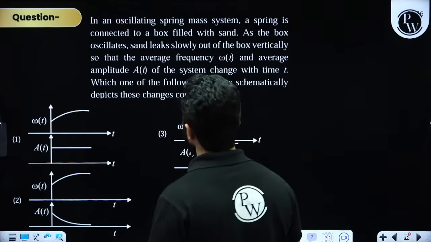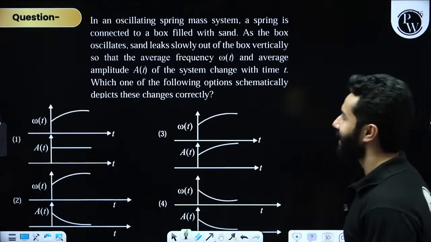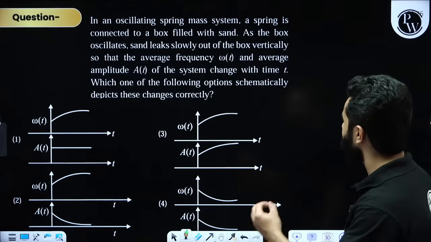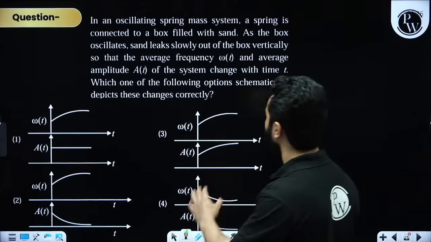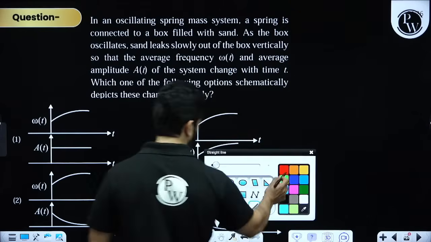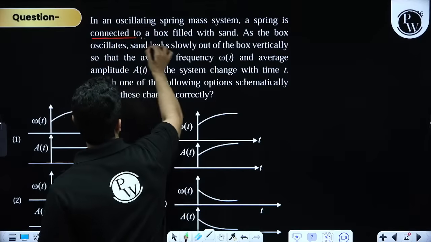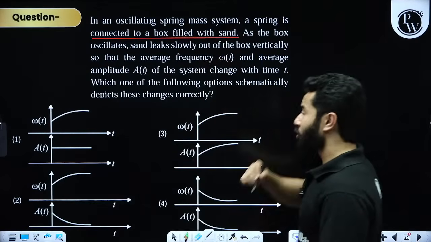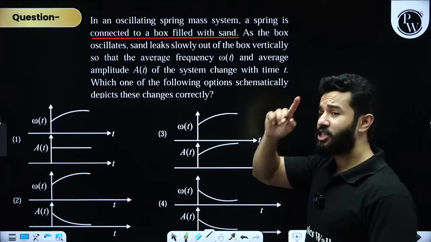Next question. In this question, they are saying, in an oscillating spring mass system, a spring is connected to a box filled with sand. As the box oscillates, and by the way, this is a spring mass system.